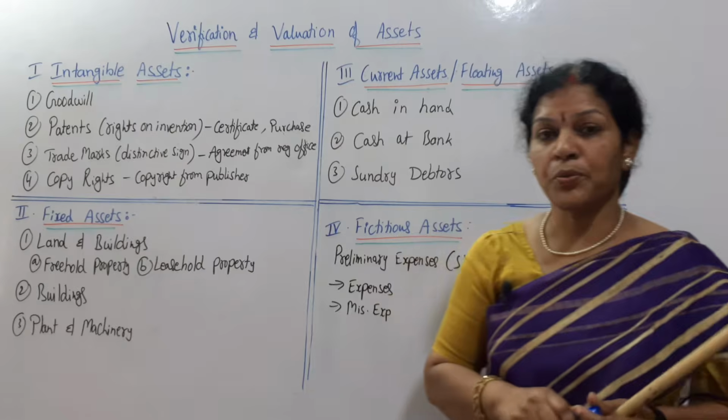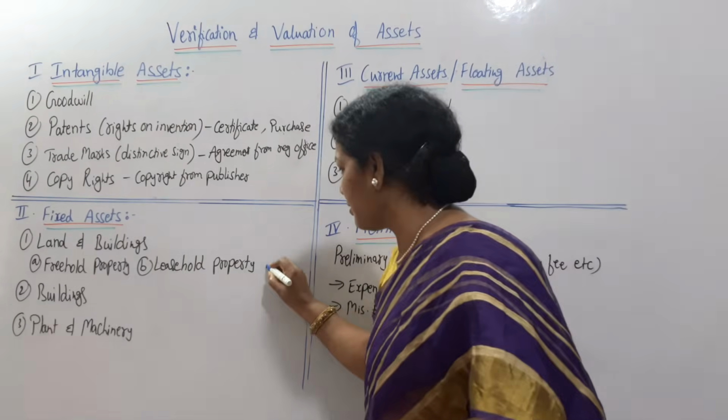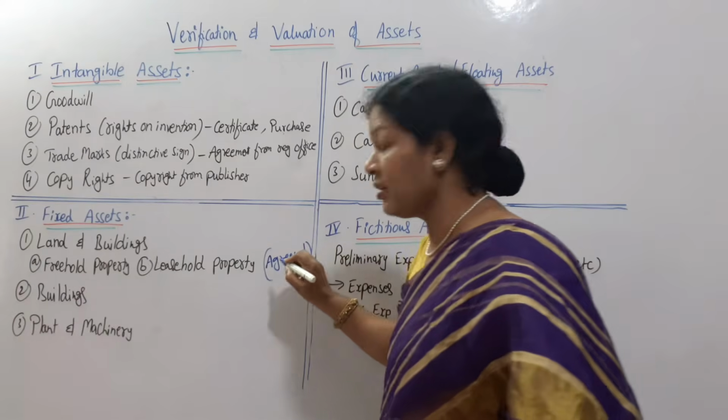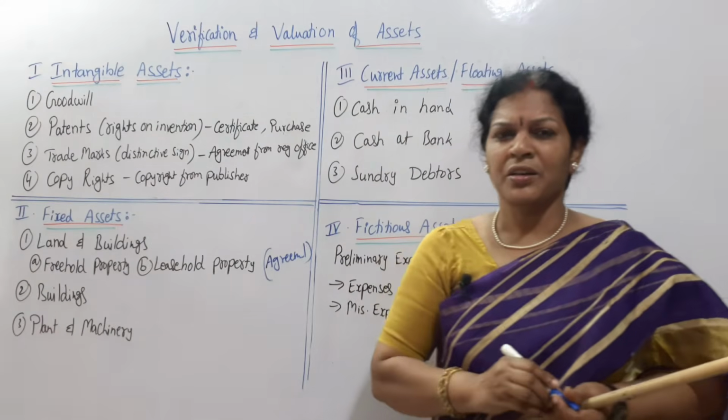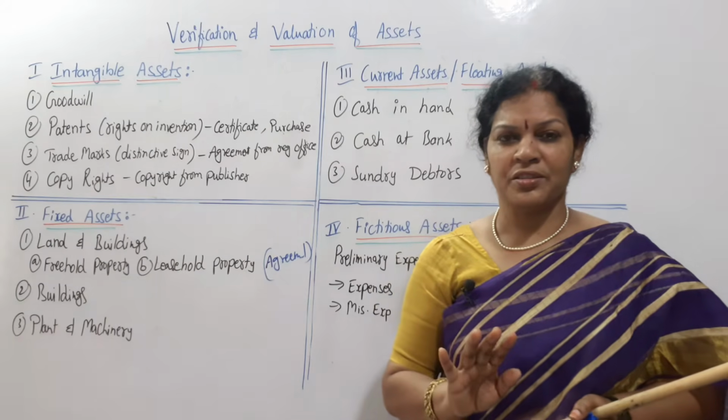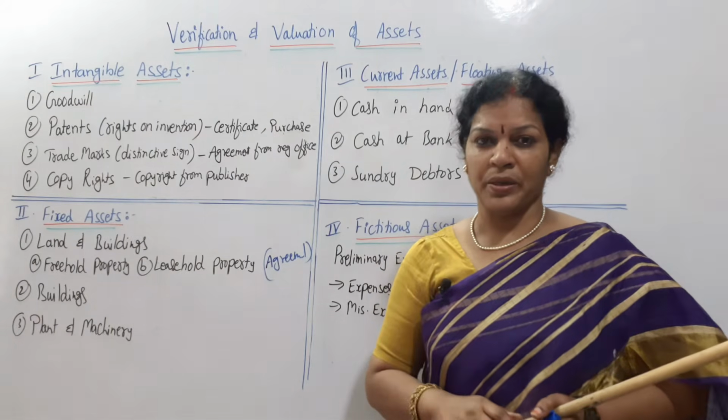The auditor has to focus on the agreement. So the leasehold agreement he has to check. As per that agreement, how many years is the lease? Then every year, how much has to be paid?